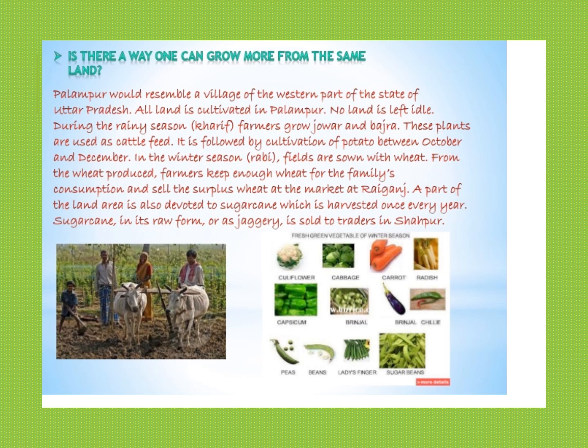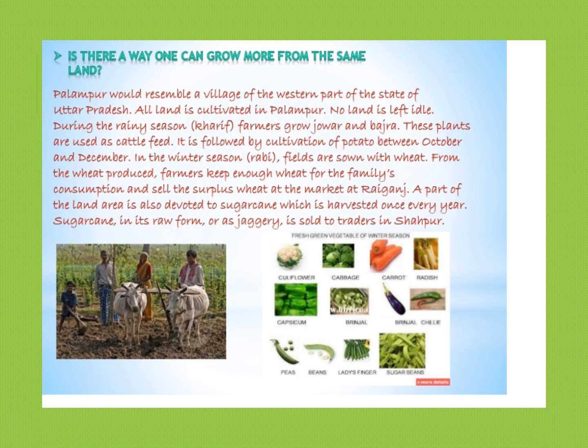So you now know the names of the Kharif crops, jowar, bajra. You know that wheat is a Rabi crop. In between the two seasons, they also grow potato.